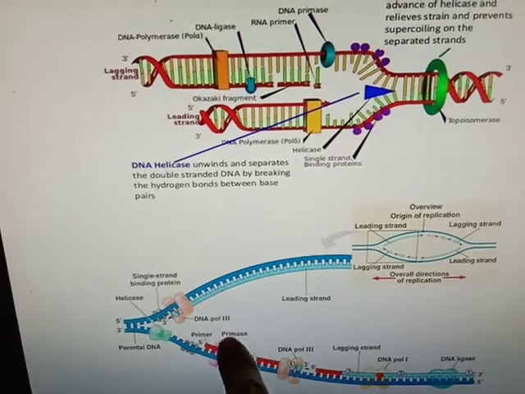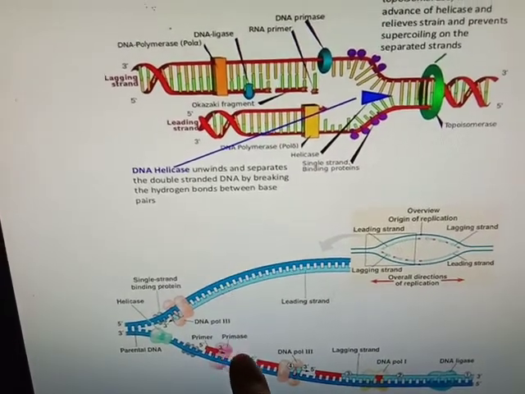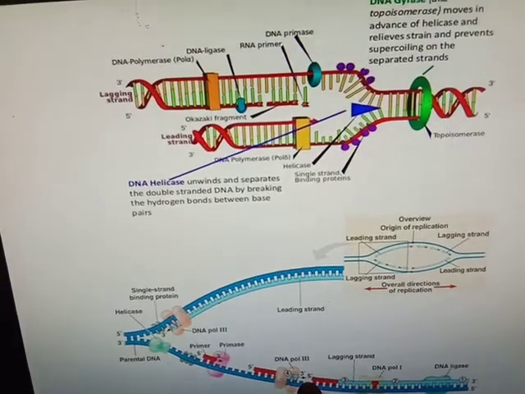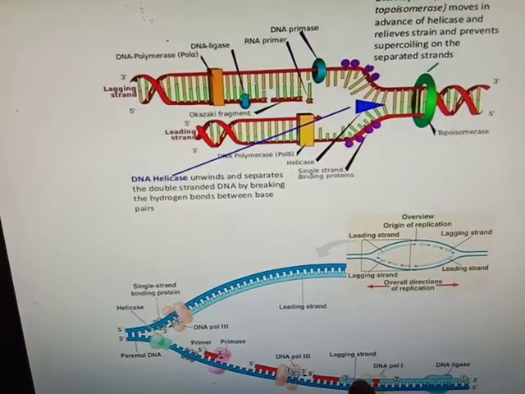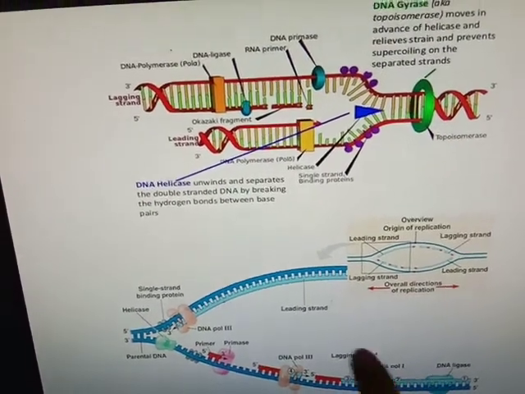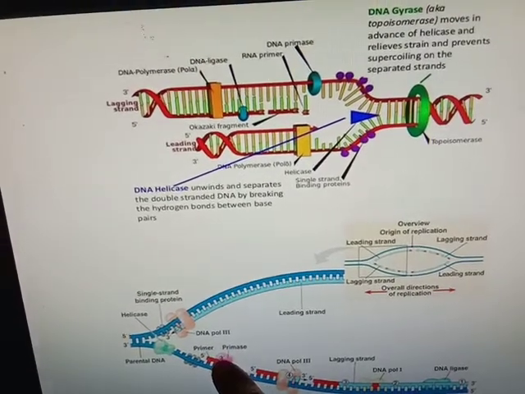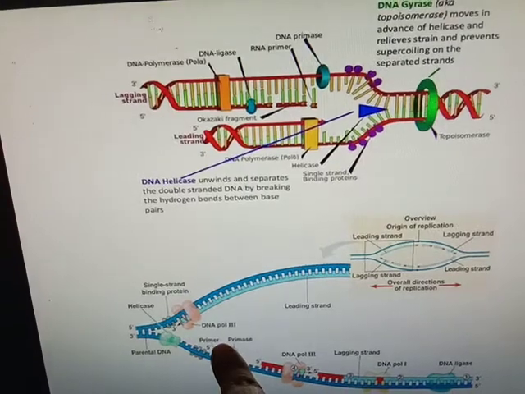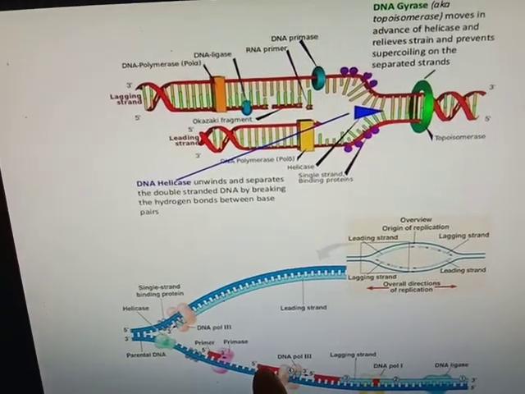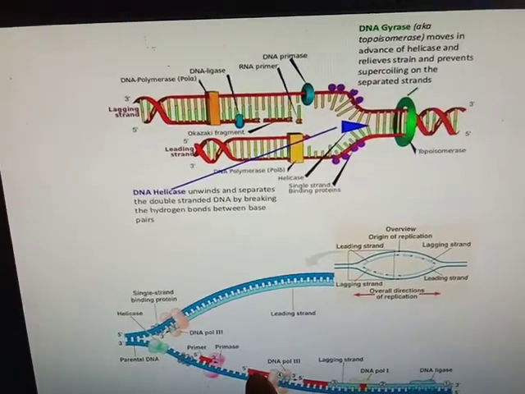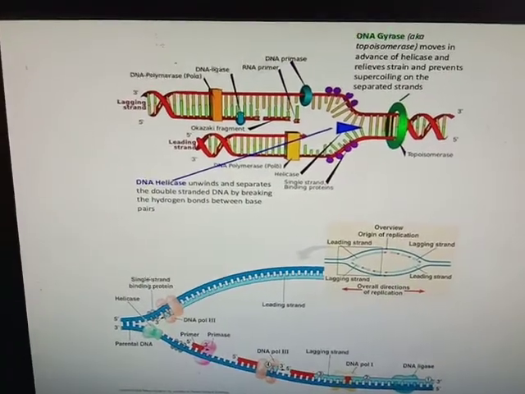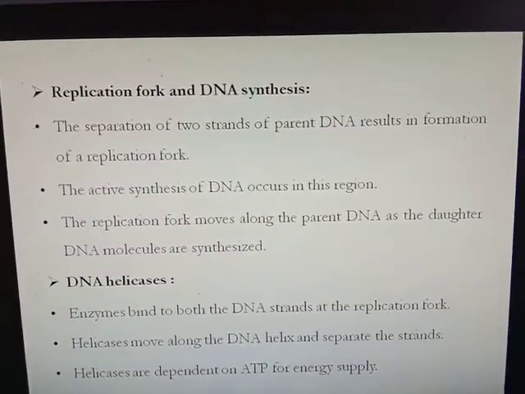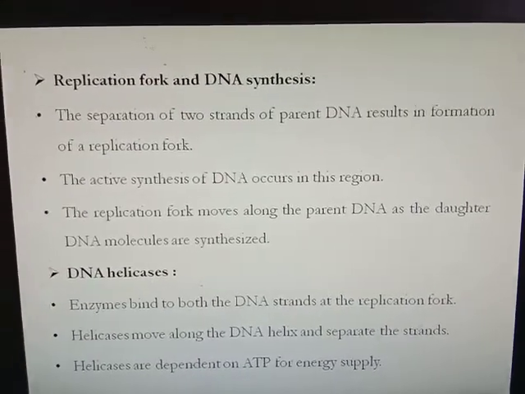Okay, then DNA polymerase will bind here and extend up to this. Then this RNA primer will extend up to this. This RNA primer will extend up to this. Likewise, then the RNA primer will be removed and again DNA polymerase 1 will seal that space of the RNA primer with deoxyribonucleotides.